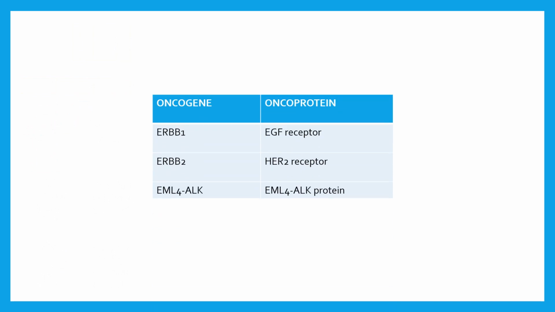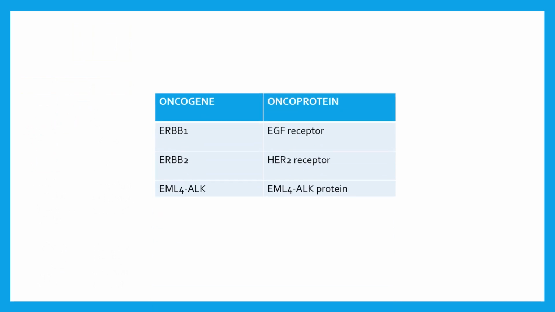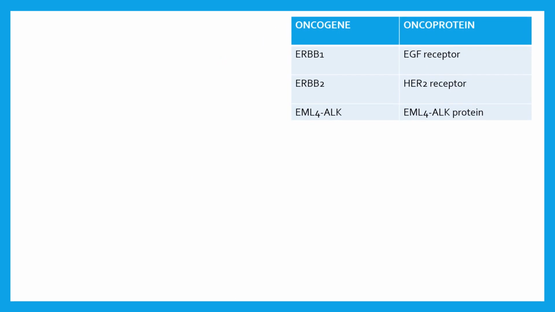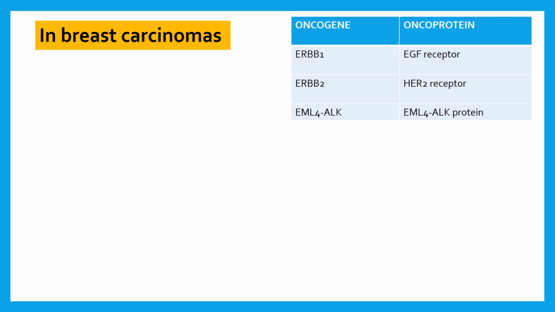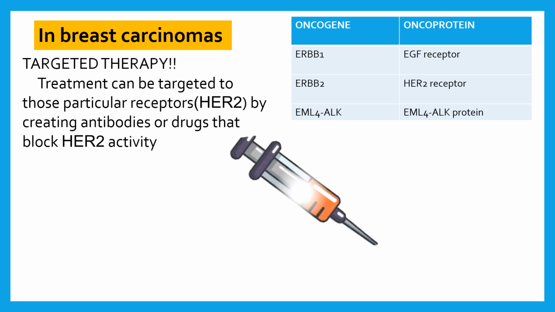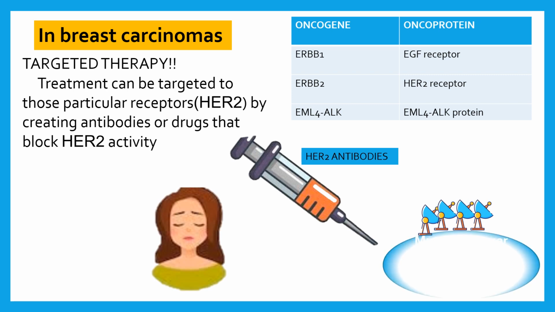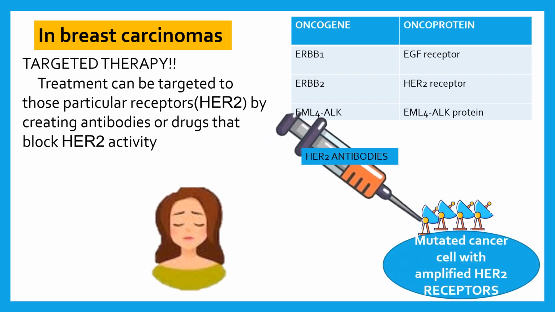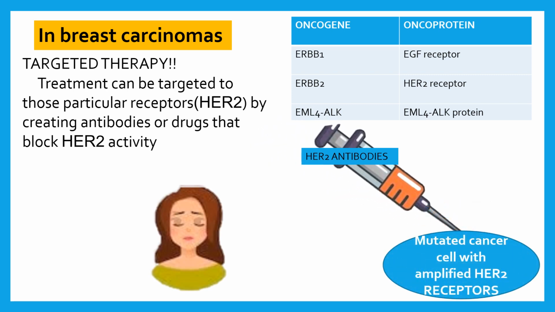So why do we have to know the oncogenes and the oncoproteins? Yes, for creating a targeted therapy. For example, in breast carcinoma, the treatment can be targeted to those particular receptors like the HER2 receptors. That is, antibodies or drugs can be created to block the HER2 activity, thereby leading to the cessation of the tumor growth.